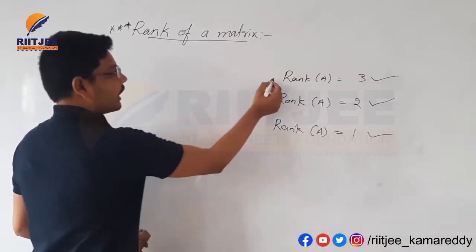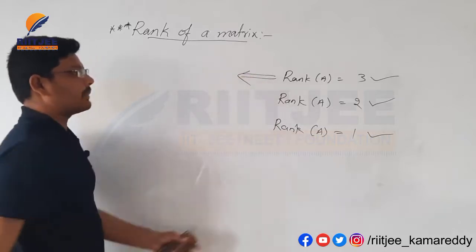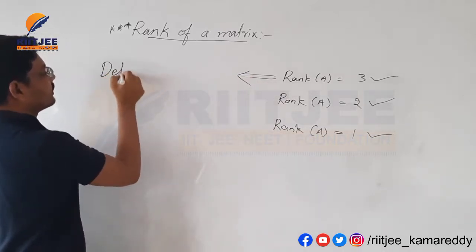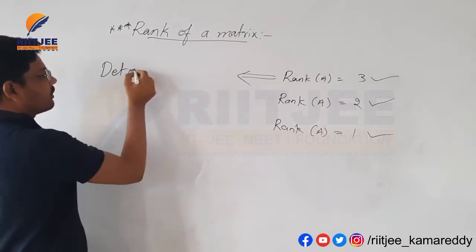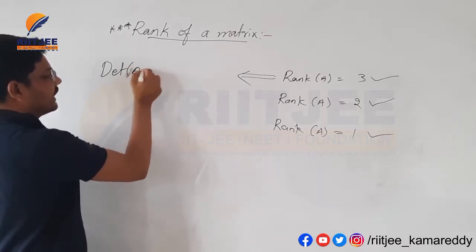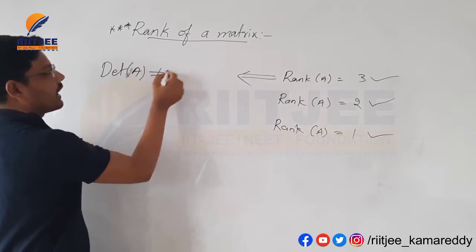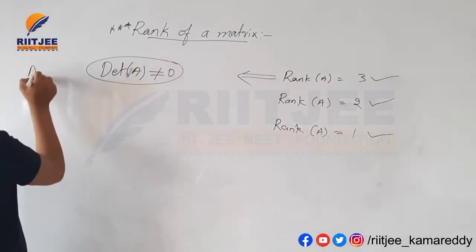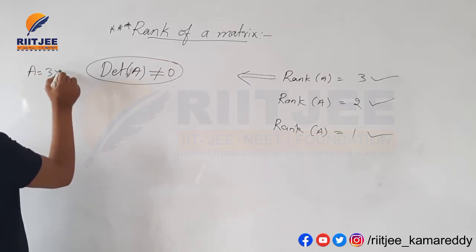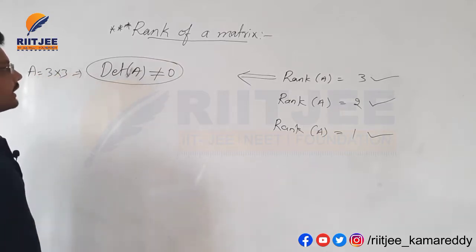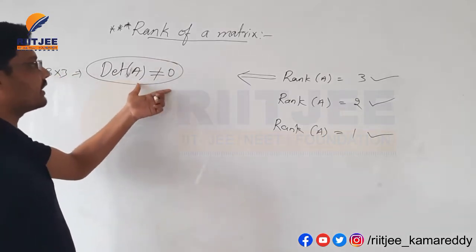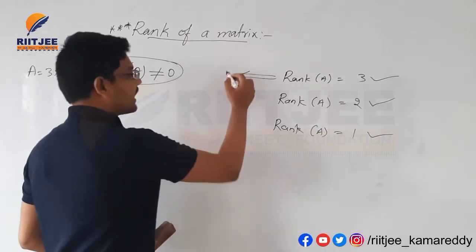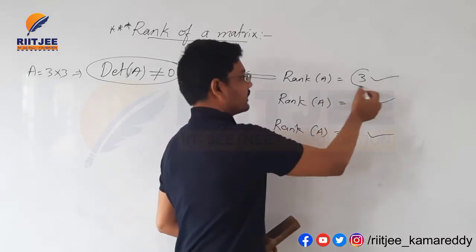First one, if the rank of the matrix is 3, then the determinant of matrix A should not be equal to 0. When A is a 3 by 3 matrix, if the determinant of that matrix is not equal to 0, then the rank of the matrix is 3.